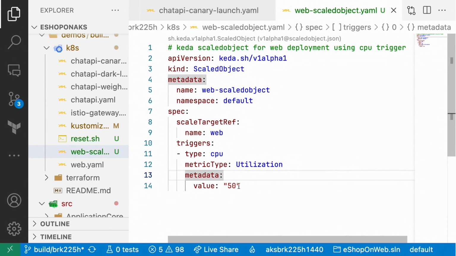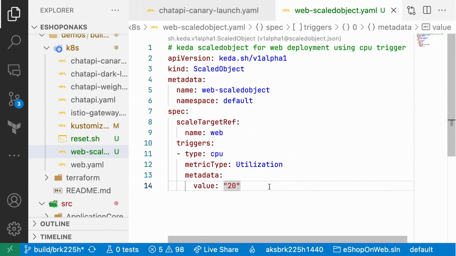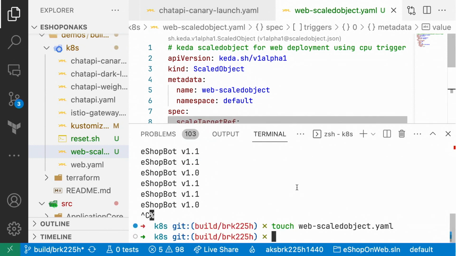20? You're doing 20 or 50? Oh, let's do 20%. Does that look okay? Looks okay to me. So what I can do is apply. Who notices that he's going to mess up live? Let's do this.